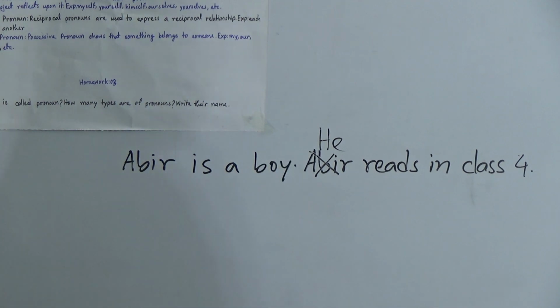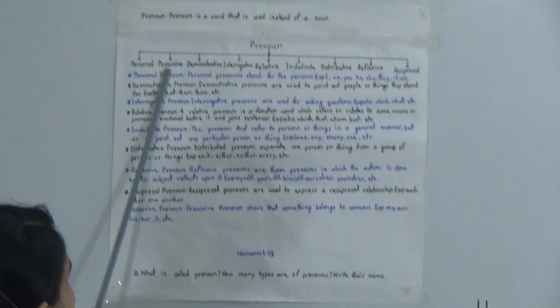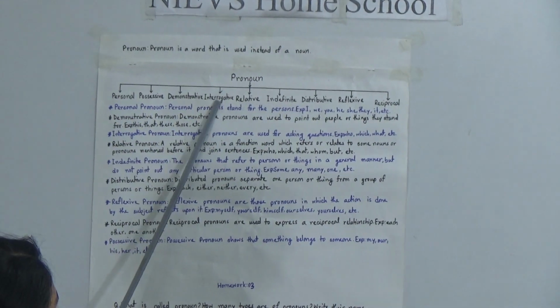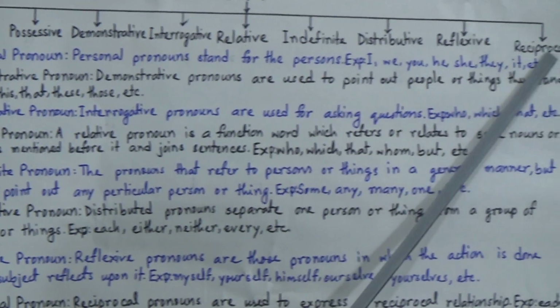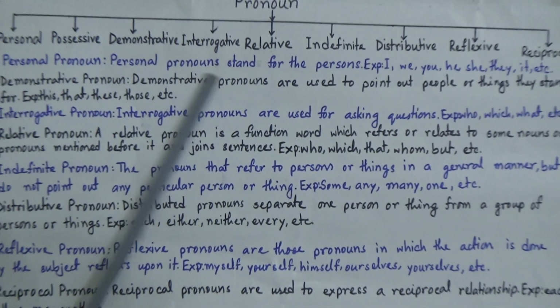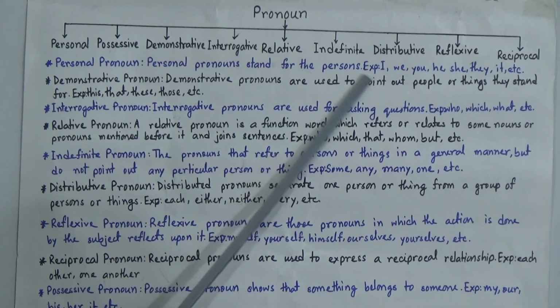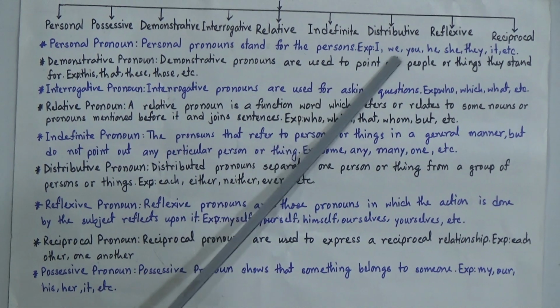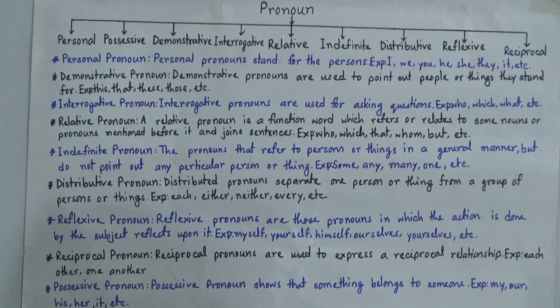Okay, dear students. Now we will go to the types of pronoun. There are, now look, 9 types of pronouns: personal, possessive, demonstrative, interrogative, relative, indefinite, distributive, reflexive and reciprocal pronoun. So what is personal pronoun? Personal pronouns stand for the persons. Personal pronouns stand for the persons, and the examples are I, we, you, he, she, they, it, etc. So these are the examples of personal pronoun.